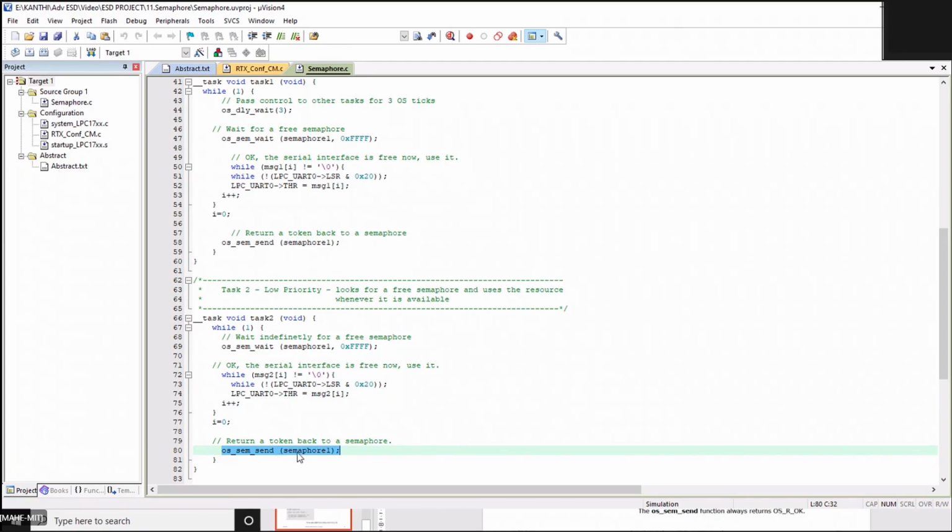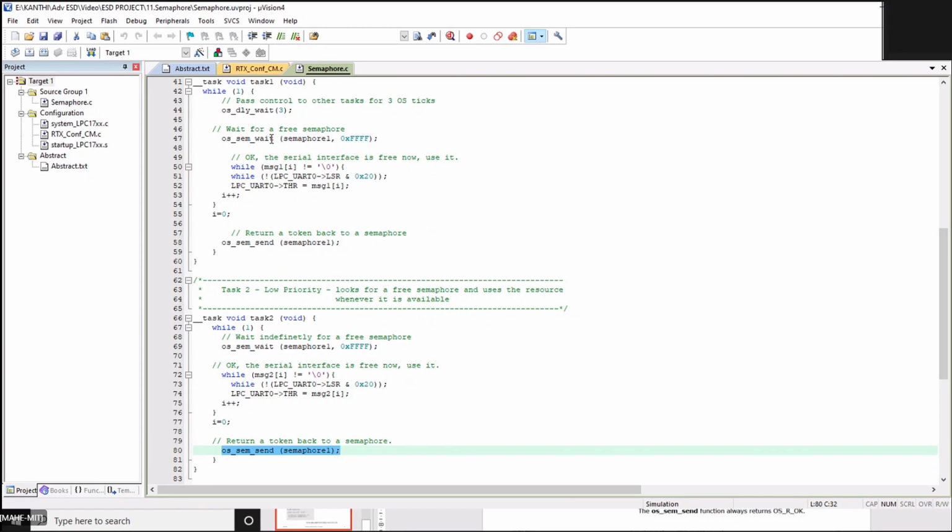So as soon as I'm done with this, but please note that this can be forced to go to this particular task for the time duration given, because this is the highest priority. Definitely it will come back to this.